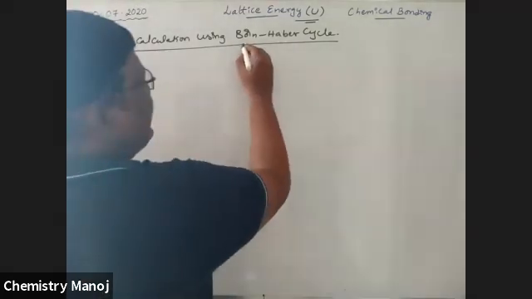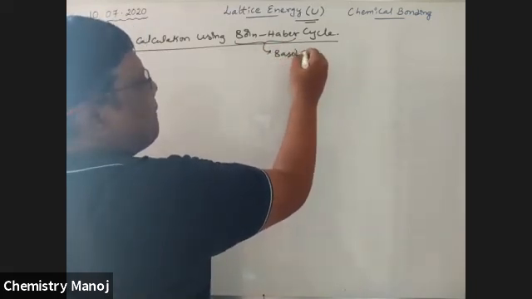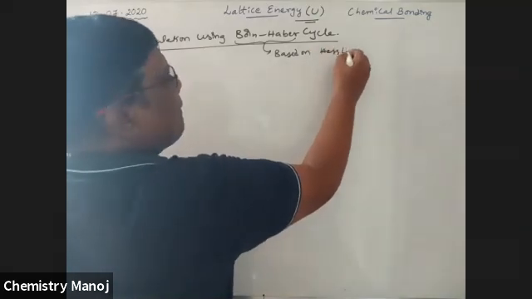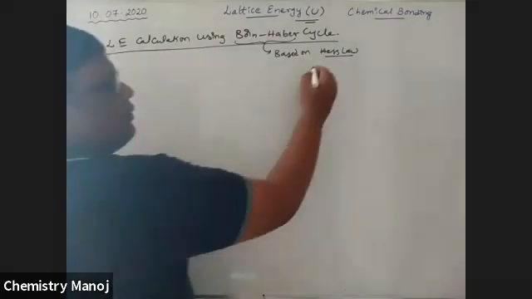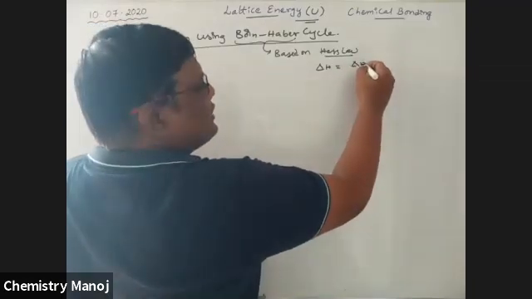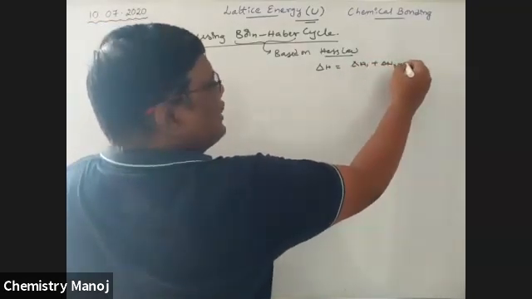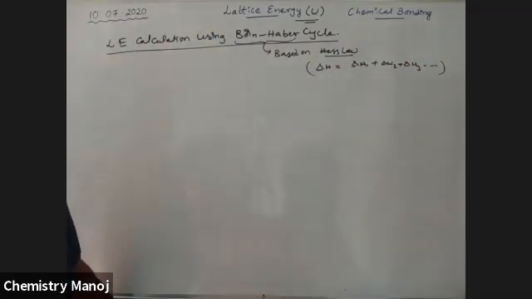This Born-Haber cycle is based on Hess's law. According to Hess's law, the energy change in a direct step is equal to the sum of the energy changes in multiple steps, delta H1 plus delta H2 plus delta H3, etc. The total heat change during a reaction is always constant, whether the reaction takes place in a single step or in multiple steps. So that is Hess's law.